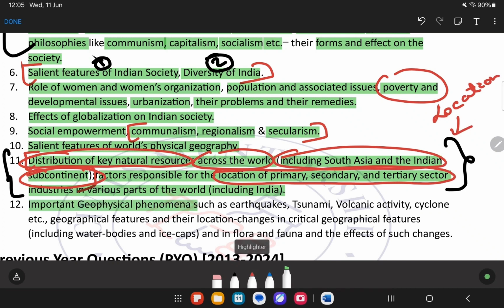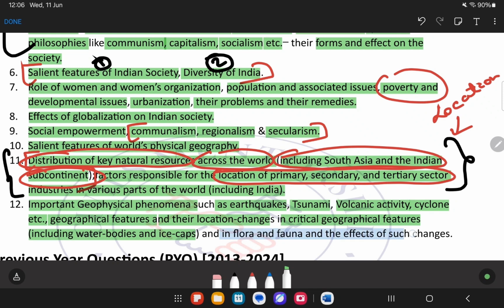important geophysical phenomena such as earthquakes, tsunami, volcanic activity, cyclone, etc. Anything can come. Geographical features and their location, changes in critical geographical features including water bodies and ice caps, and in flora and fauna and the effects of such changes.